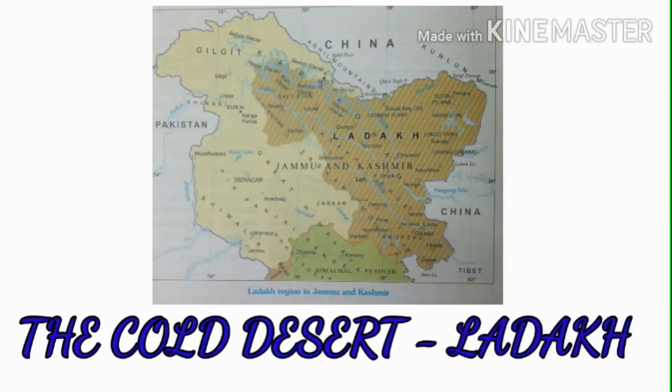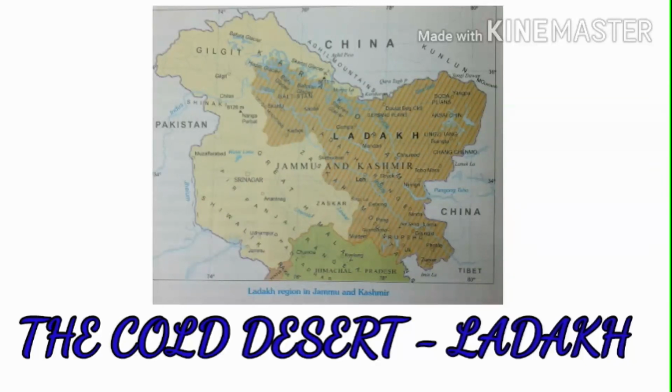Next what we discussed, then we discussed about the Ladakh. Ladakh is derived from where? It is derived from two words. One is La and another one is Dak. La means mountain pass and Dak means country. Clear? Ladakh means what? Country of mountain passes.